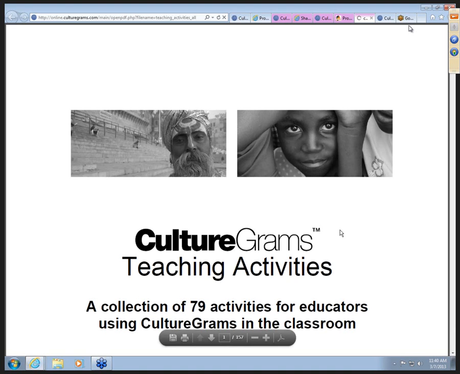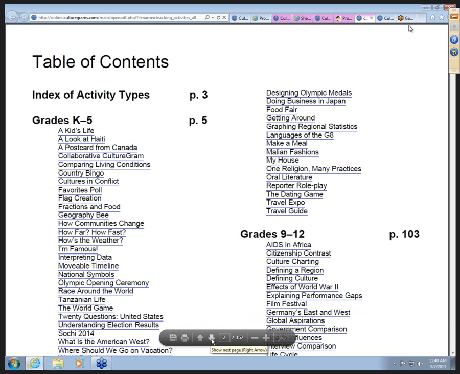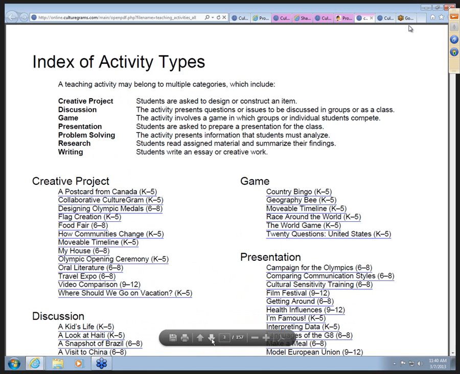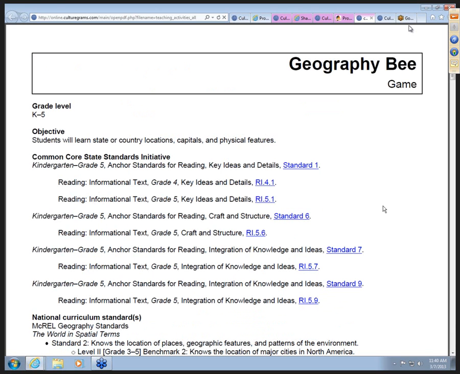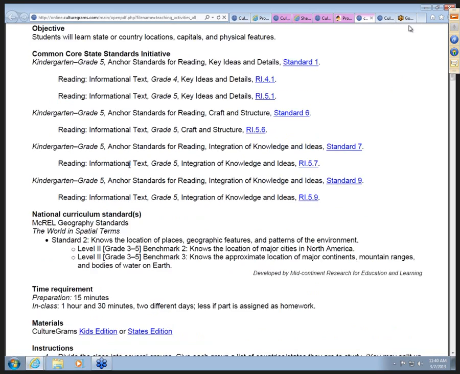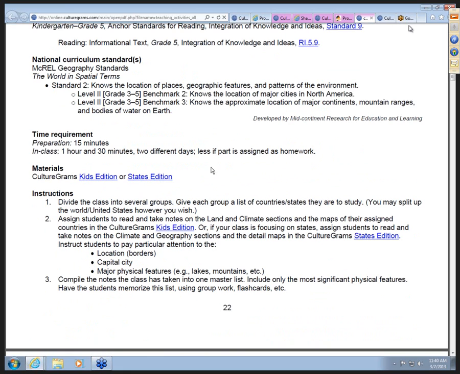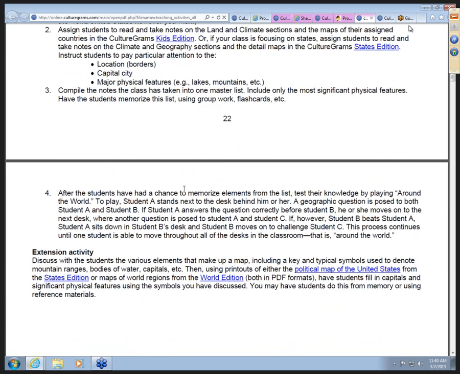This document will let you find activities on various countries at various age groups. There's 79 activities here, 157 pages. Here's some of the table of contents. And if we wanted to look at one of these, so let's just go to a Geography B here. It gives you the objective, the ages, the Common Core Standards Initiative, curriculum standards, time that you're using, the Kids Edition and the States Edition, and then there's their instruction and activity.